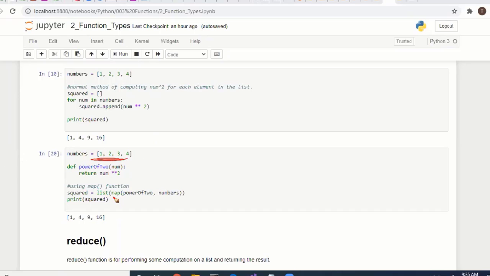How to apply? You can use the map function. Map has two parameters. First is the function that we need to apply, and second is the list or any sequence. It will apply to all the numbers and return the result. Got it? So the map function simply applies business logic to all items.